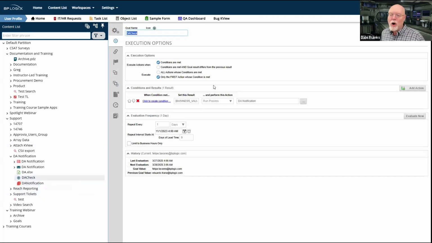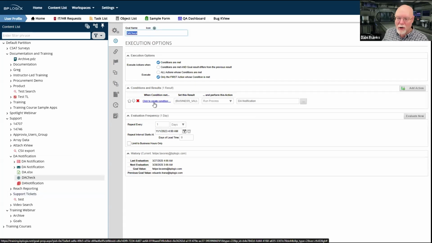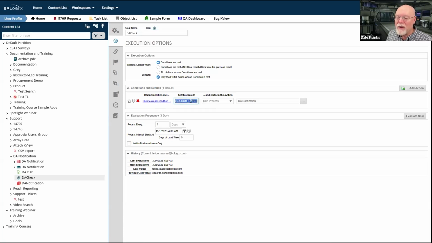So I've got a goal that actually doesn't even have a condition on it. And this is one of the other things about goals. I don't need to have a condition. I can just make the goal happen all the time. And in this case, every morning at 8 o'clock, this goal runs and it happens every time. So there's no condition, just every time this runs, it goes into the business value and it passes.